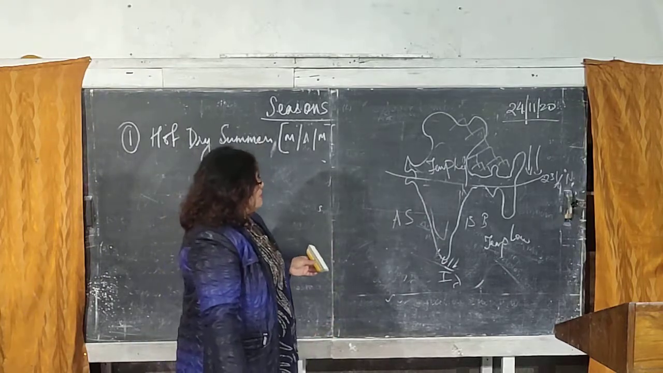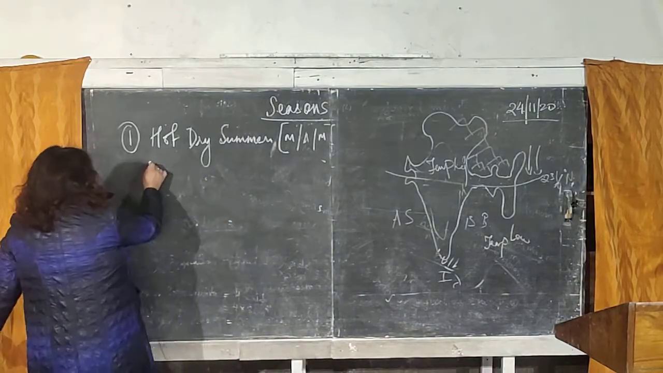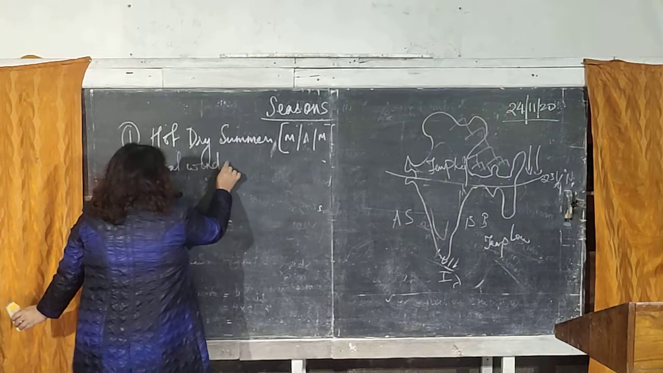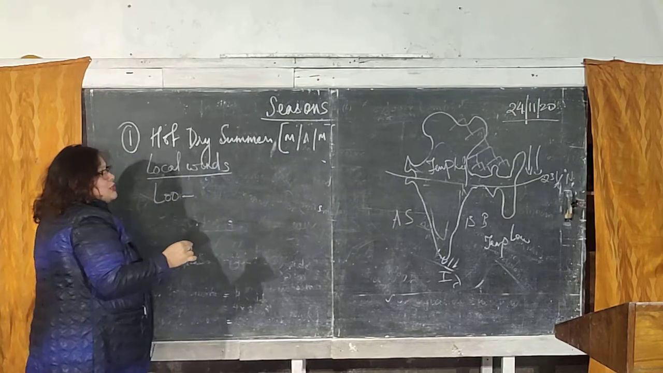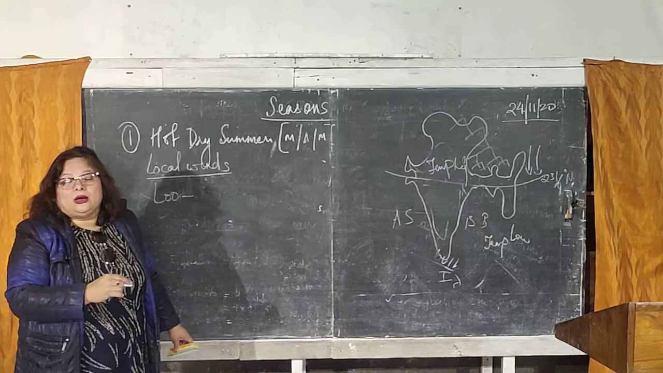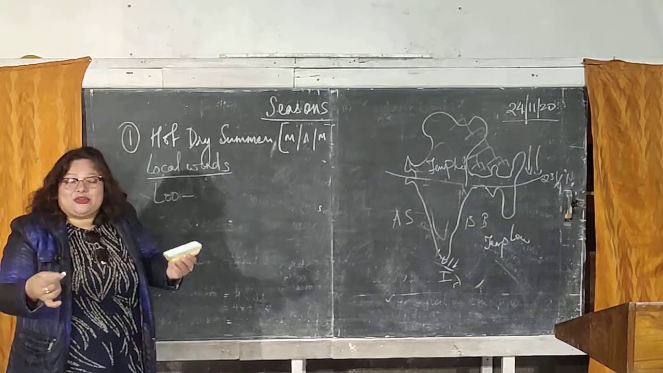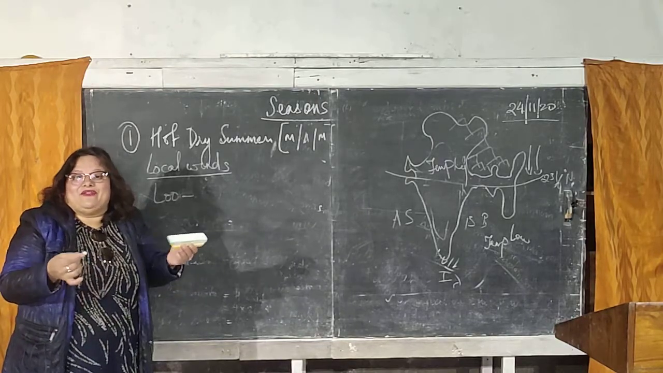So what you have to remember is that during this hot dry summer season, there are 4 local winds which blow in different parts of our country. The first one is called Lu. Lu is a hot, dusty, dry wind which blows in the plains of Uttar Pradesh and Bihar, blowing from extremely hot land to another hot land, increasing the temperature and making it very, very hot.